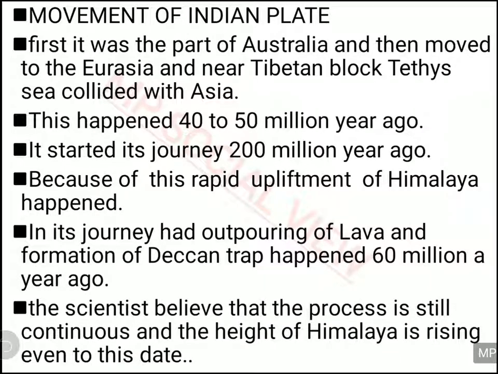Scientists believe the collision between the Indian plate and the Tibetan plate is still going on. It has still not come to an end. Some new development can still be seen near the Himalayas, some new ranges still come up, and a rise in the heights of the Himalayas is noticed to some extent. So this process is still going on.